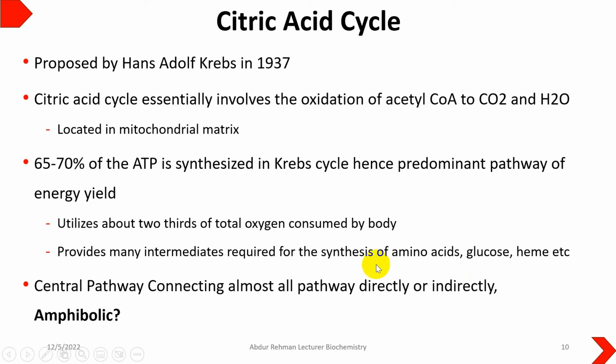At the time of demand, it can give you certain amino acids, of course non-essential amino acids, and it also gives you glucose through gluconeogenesis, and heme and fatty acids, etc. That's why it's called a central pathway, because it connects almost all of the pathways directly or indirectly. It is also known as an amphibolic process because it gives you catabolic as well as anabolic reactions.